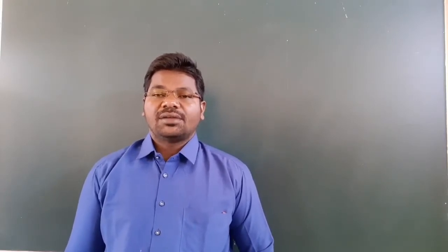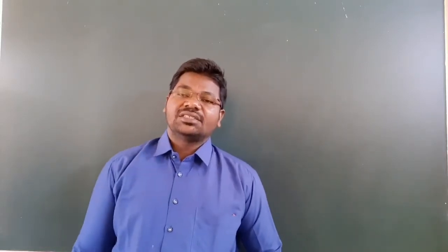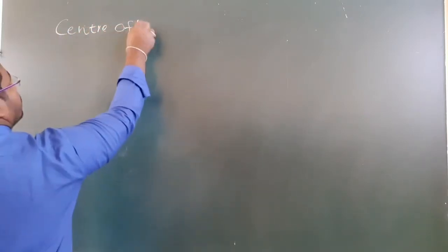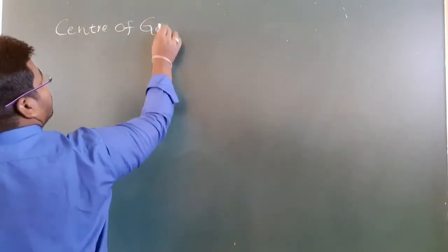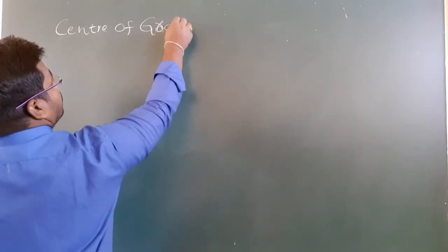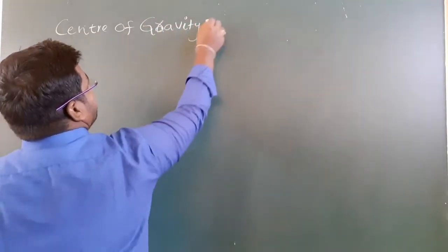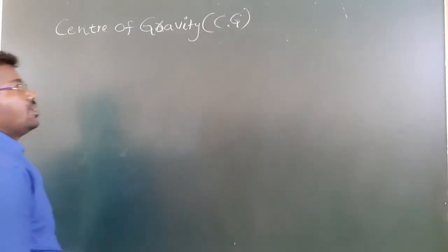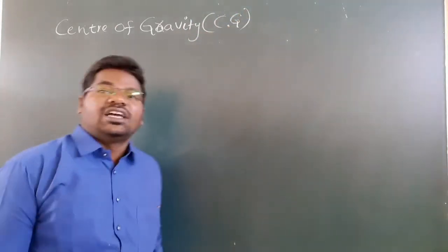Understand, my children? Coming to today's content, that is center of gravity. Center of gravity, which you can say CG, is analogous to center of mass.